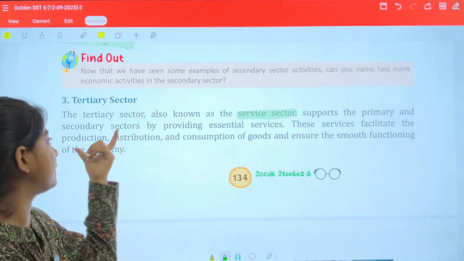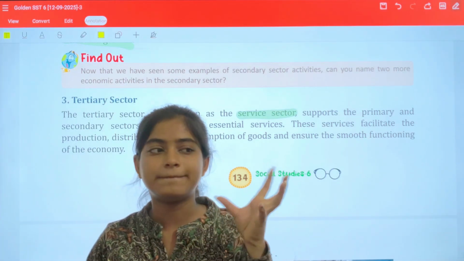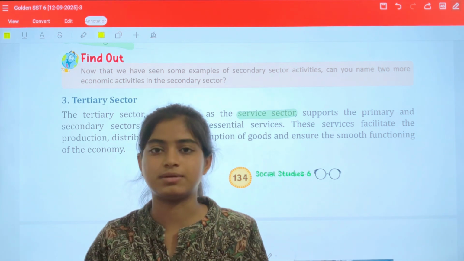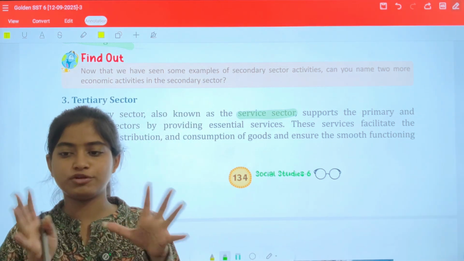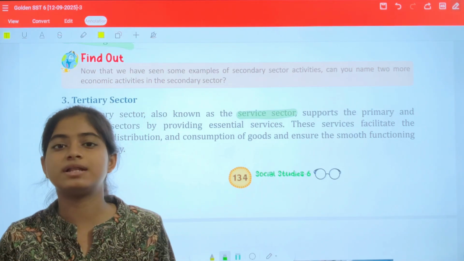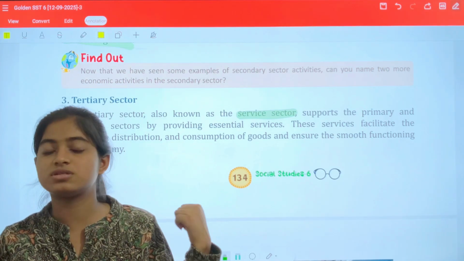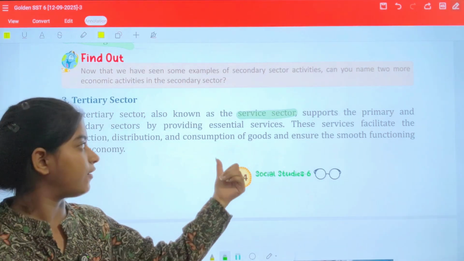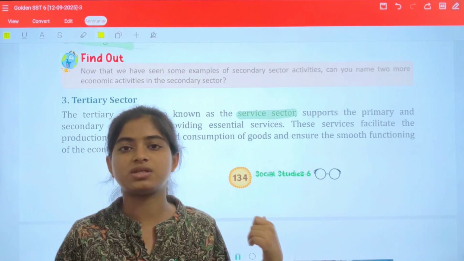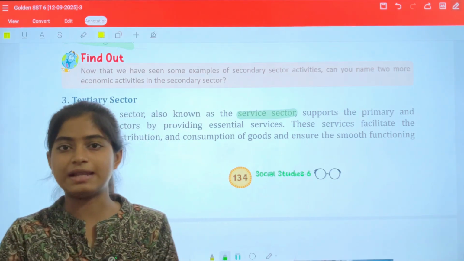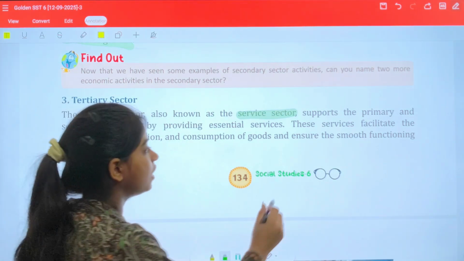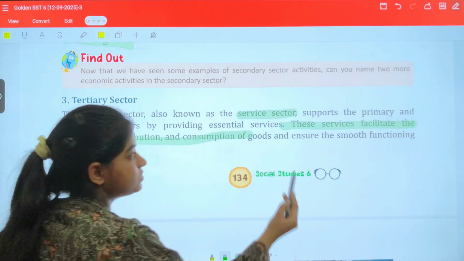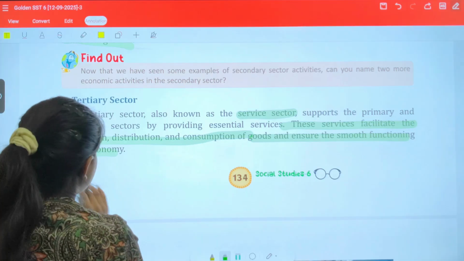It supports the primary and secondary sectors. The primary sector helps the secondary sector, and sometimes the tertiary sector directly. If your product is prepared, how would you sell it if the tertiary sector were not available? So this is also very, very important. It supports the primary and secondary sectors by providing essential services, helps us reach out to customers. These services facilitate the production, distribution, and consumption of goods and ensure the smooth functioning of the economy.